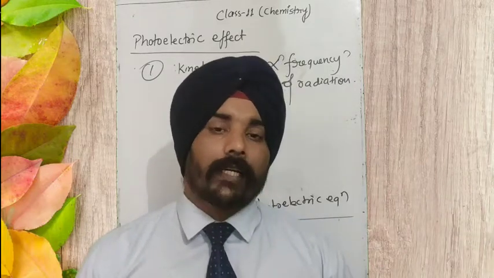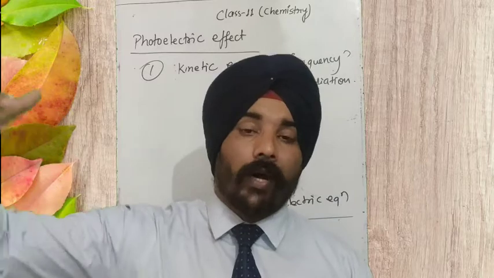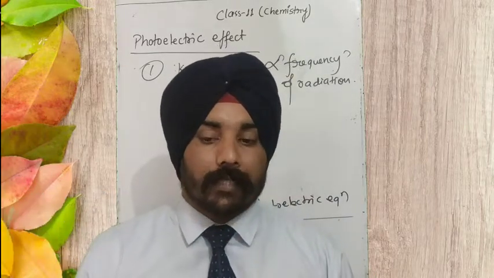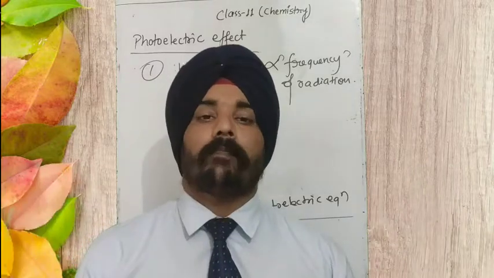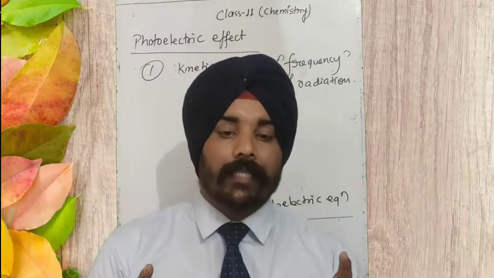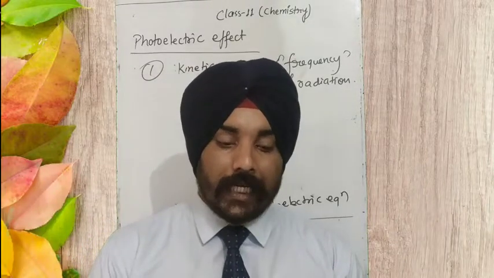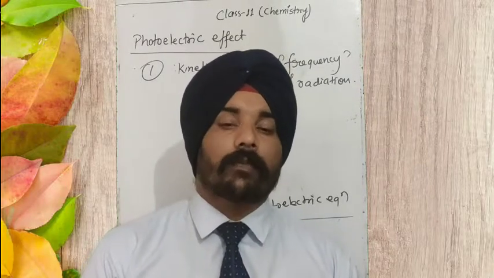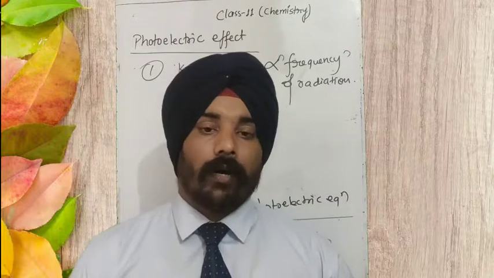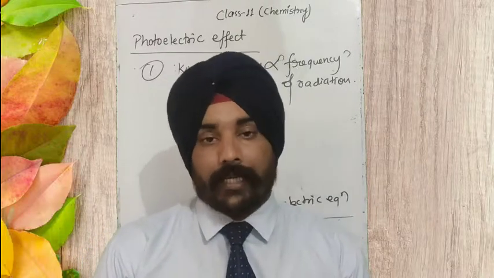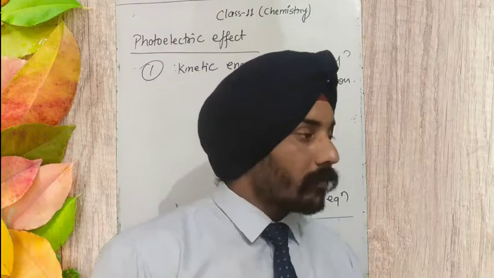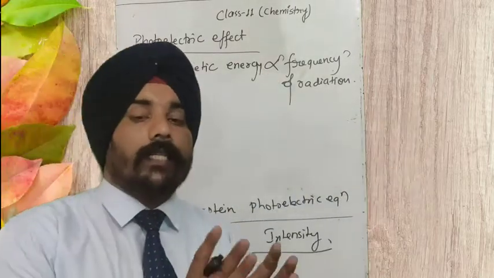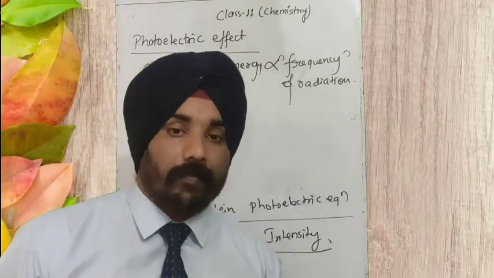That means the photoelectric emission starts very early when the sun has not properly risen. Whatever light is present has enough frequency to initiate the photoelectric emission. Clear? So it depends upon the frequency of light, it doesn't depend upon the brightness of light.